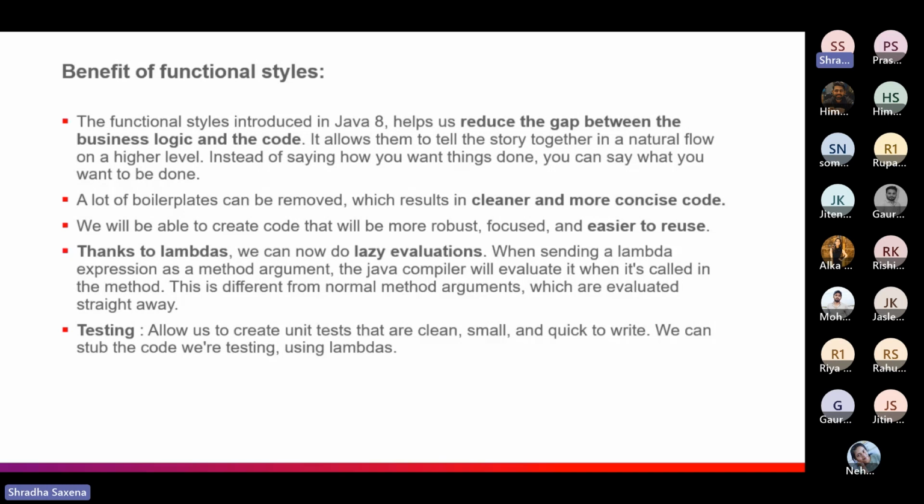It gives a natural flow over the higher order style, so you don't need to be concerned with all the details and instructions, but more with what you want to do.